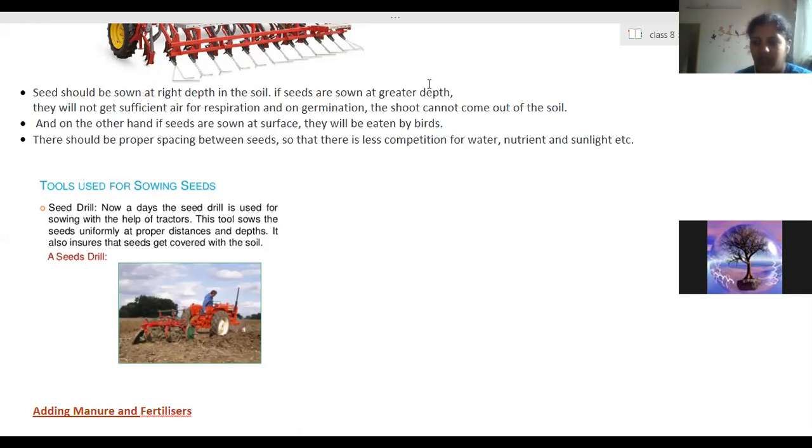So sandy soil as well as clay soil are taken into consideration, which means they can be used. The farmers can use those soils also for cropping plants, for the cropping pattern, by adding manure. So manures are actually more helpful as compared to fertilizers.